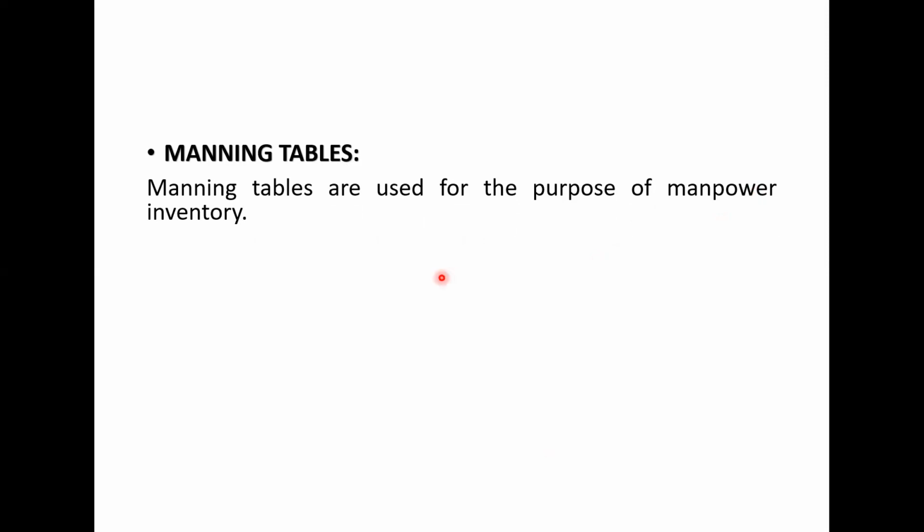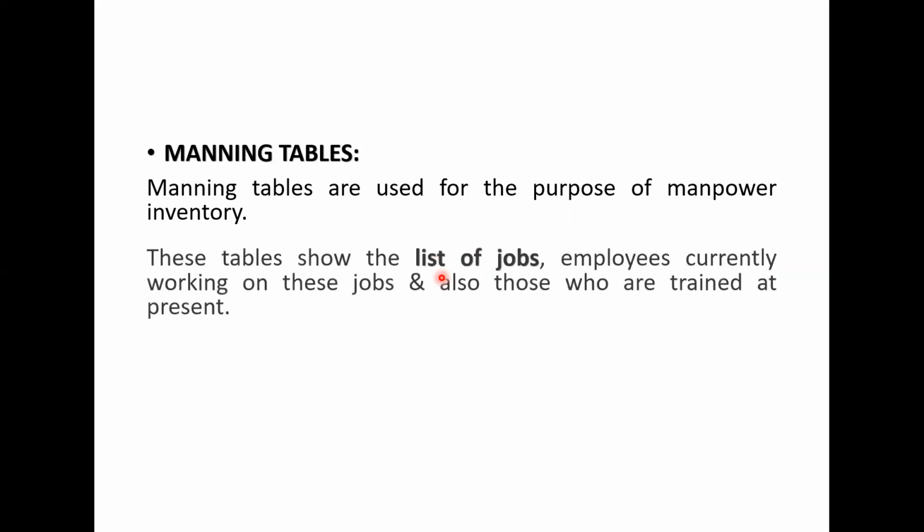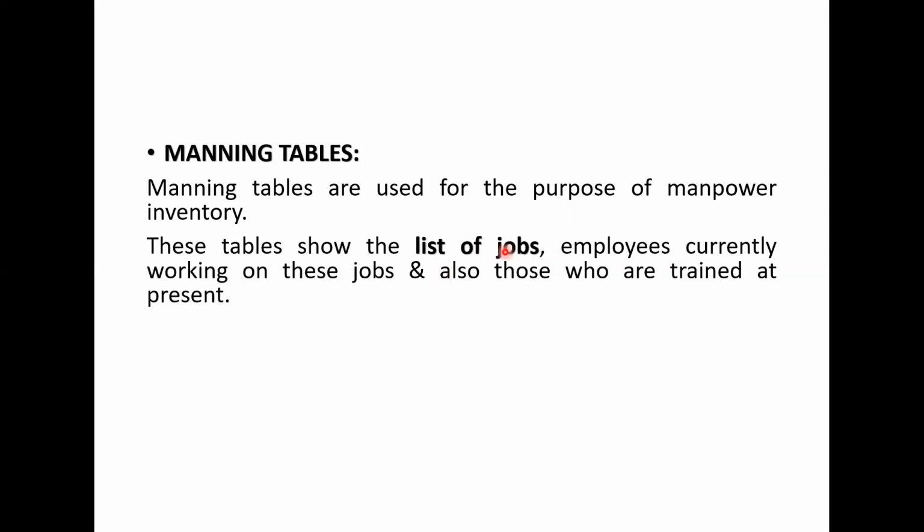These tables generally are prepared to show the list of all the jobs in the organization and the employees who are currently working in those jobs, so that we can decide as to whether any vacancy or any gap is being created. If there is a gap, new recruitments should be made in future. So it will help know the replacement or the new category of employees to be introduced in the organization. So these tables would show the list of jobs and the employees who are currently working on those jobs. Also those who are trained at present.